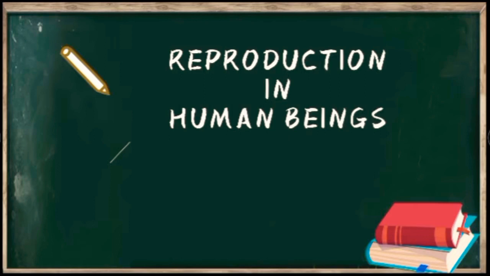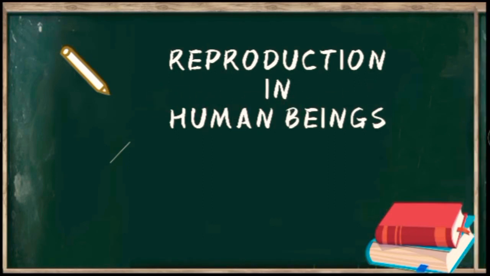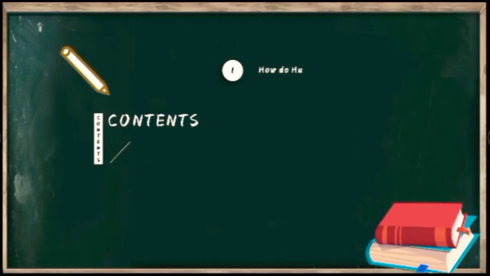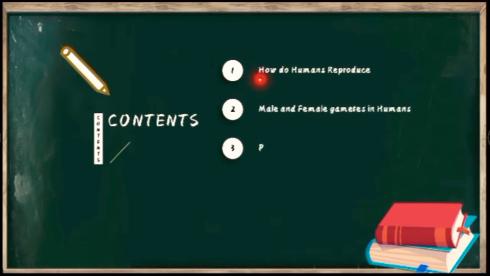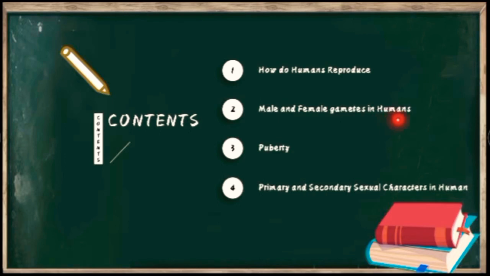In today's class, the topic that we are going to discuss is reproduction in human beings. In our earlier classes, we have already discussed how reproduction occurs in other organisms and plants. Today we are going to discuss how reproduction occurs in human beings. We will be covering these topics: first, how do humans reproduce? The male and female gametes in humans, puberty, primary and secondary sexual characters in humans.